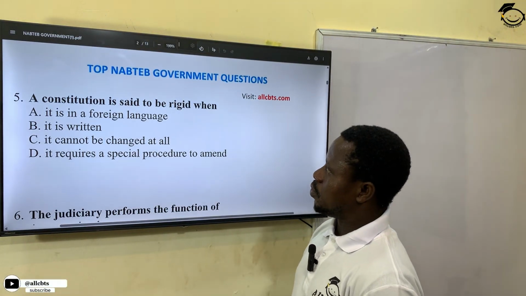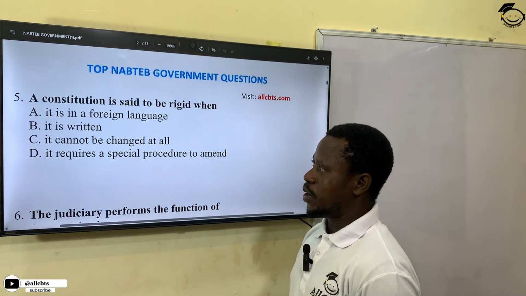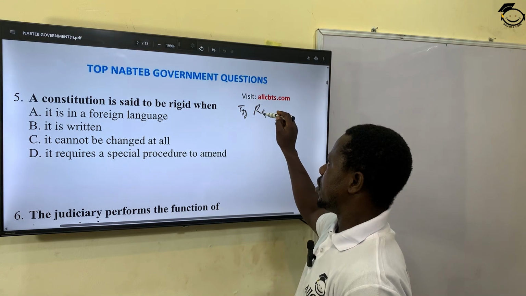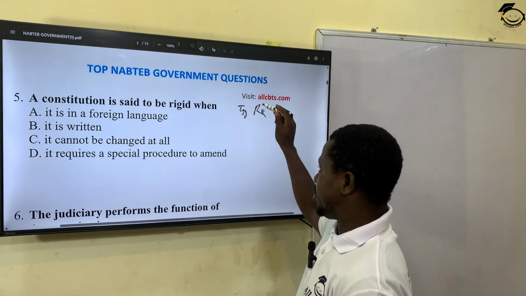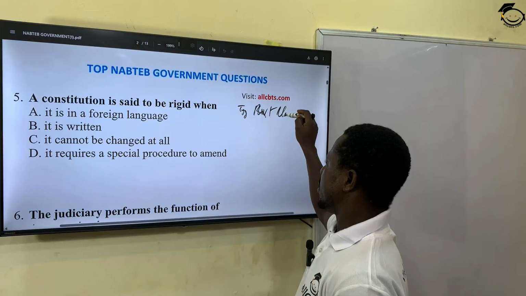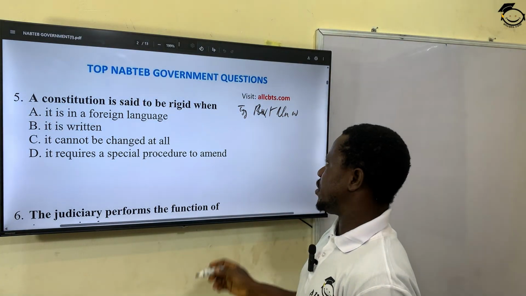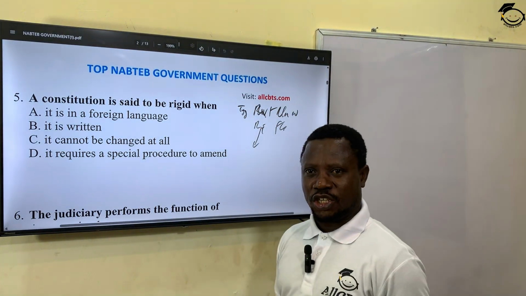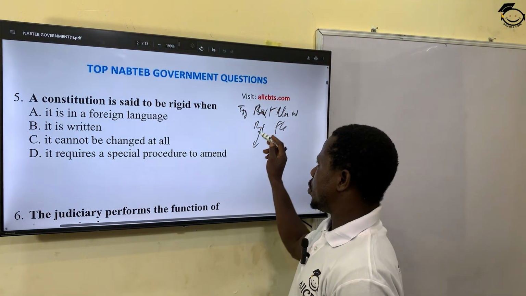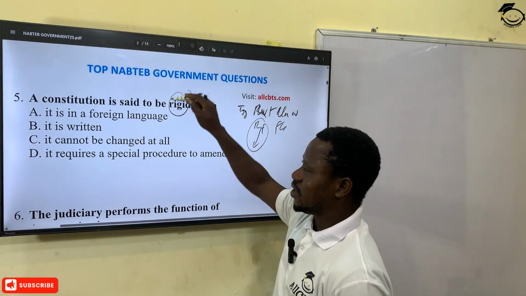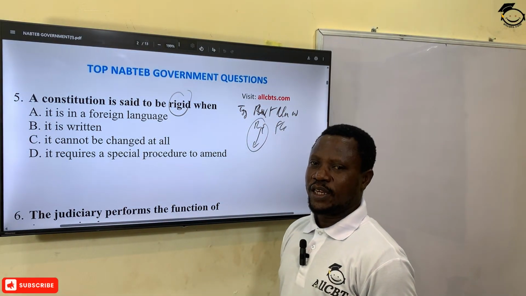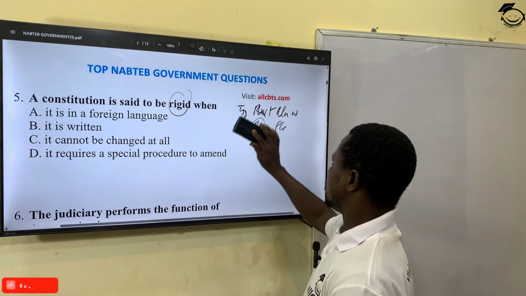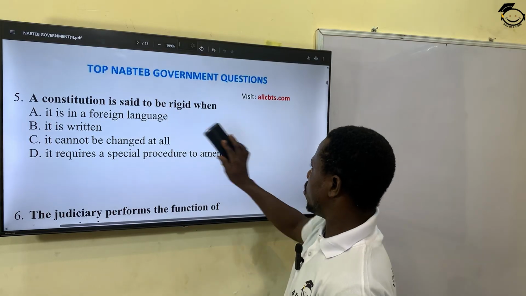The next question. A constitution is said to be rigid when, there are two major types of constitution. We have written and unwritten. All right? And then we have two natures of amendment, rigid or flexible. When it's rigid, it means it can be changed, but not easily. Many people misinterpret the word rigid to mean that the constitution cannot be changed. That is an error. It can be changed, but the process is cumbersome. The process is difficult. So let's see which of the options is close for us.